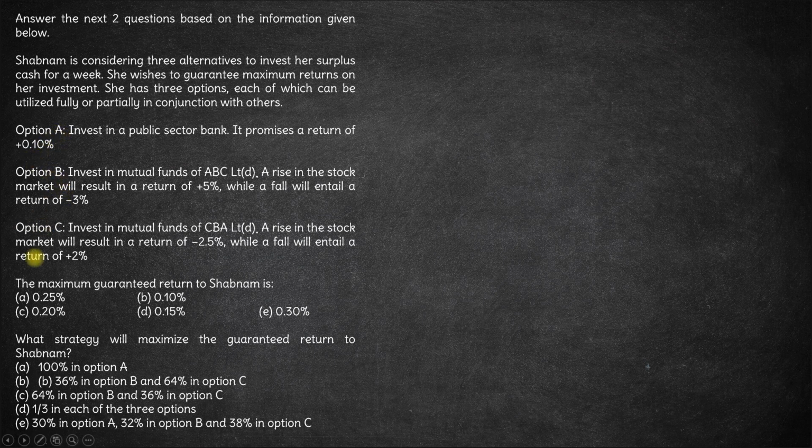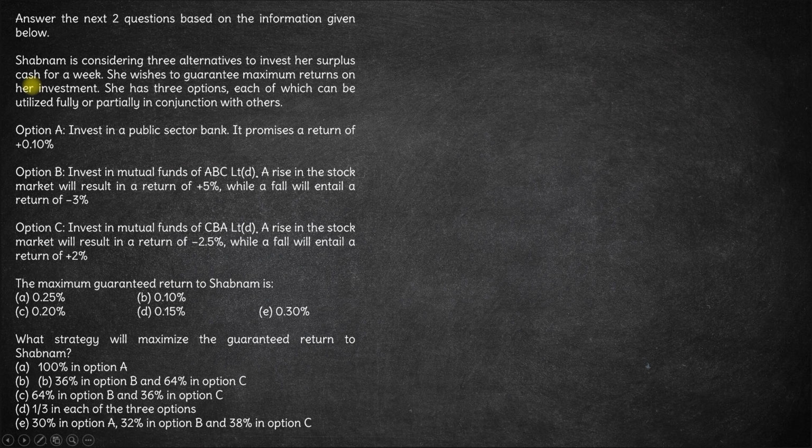So option B and option C are uncertain returns, but the thing to notice here is, if markets rise, B seems to be a good option, C seems to be a bad option. But if the market falls, B will give you a negative return, but C will give you a positive return. So is there some combination of B and C along with, let's say, A, such that you can get a guaranteed return of more than 0.1%? If you invest only in A, you will definitely get a return of 0.1%.